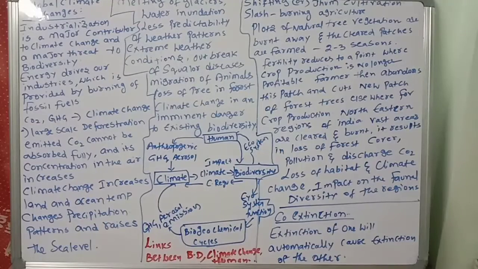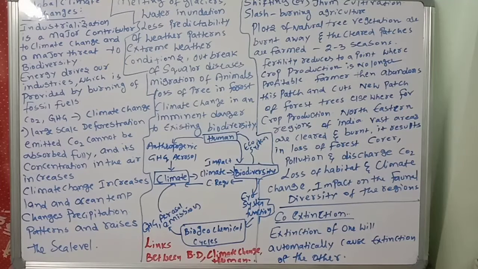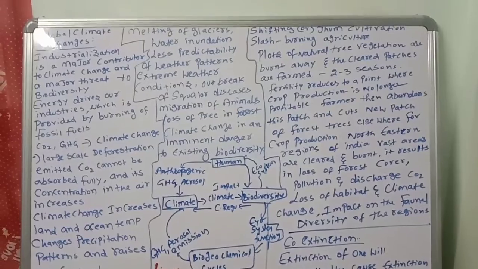Good morning, children. Today we are going to discuss another important concept in this chapter, that is global climate changes. What is called global climate changes? So, what is this global climate change? How will it affect our biodiversity? How can we lose biodiversity because of this global climatic change? That is the most important point we are going to discuss.